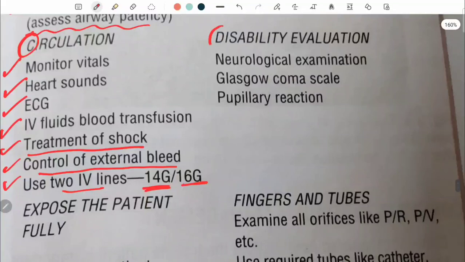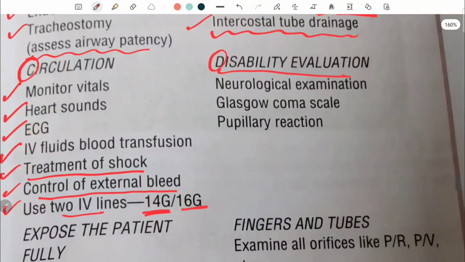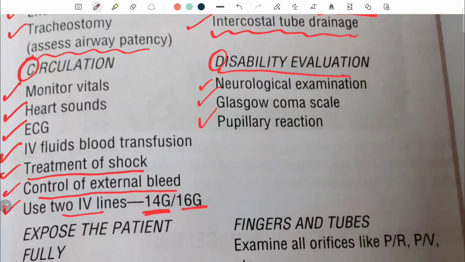Next, moving on to D for disability evaluation, very, very important. By these 3 things you can do disability evaluation. First is the neurological examination, then the Glasgow Coma Scale, and the last one is pupillary reaction. With all these 3, disability evaluation can be done.